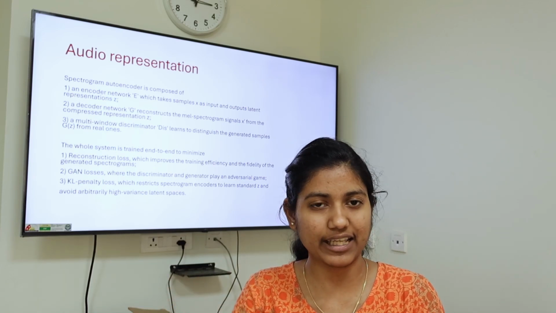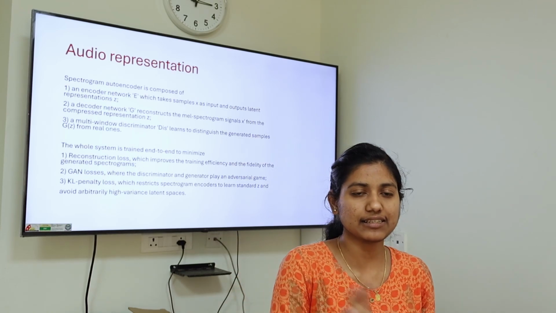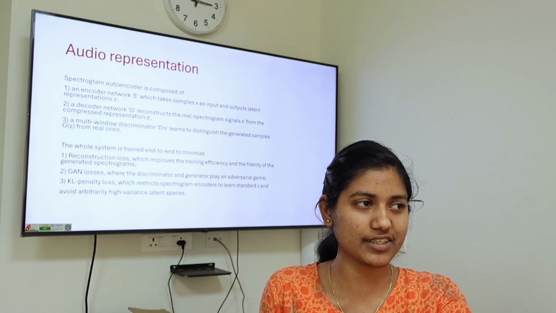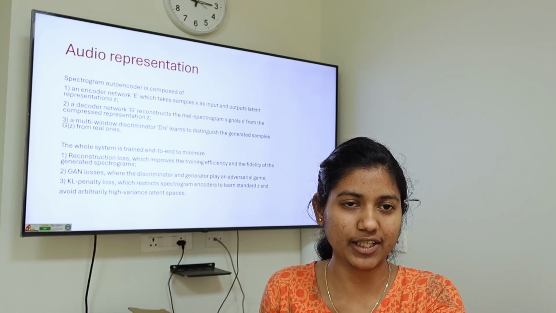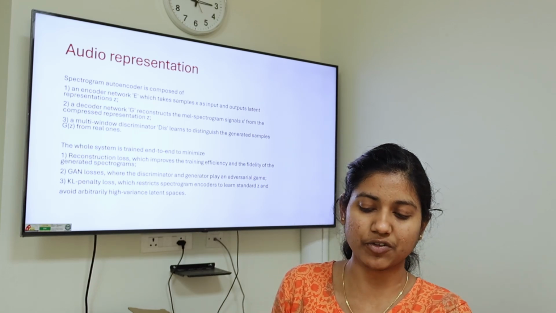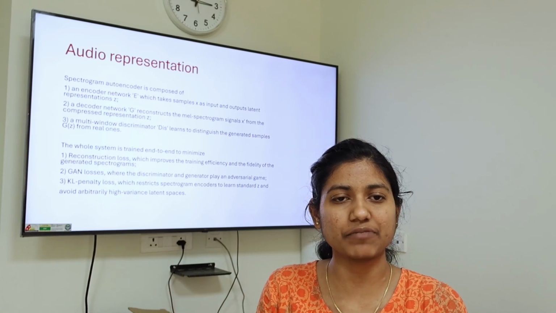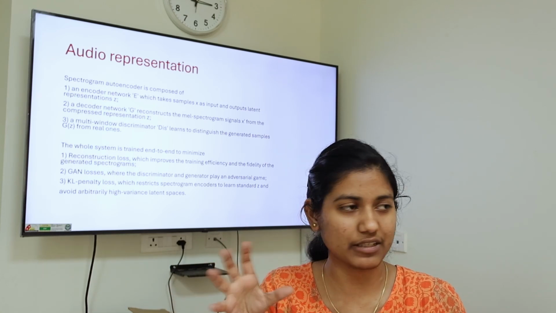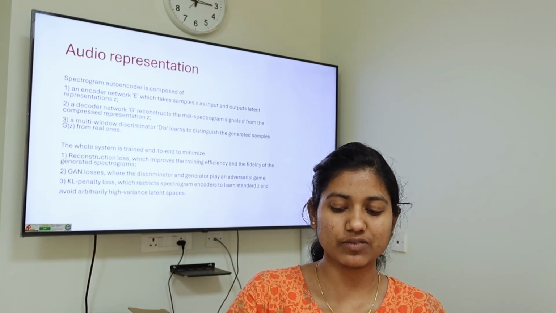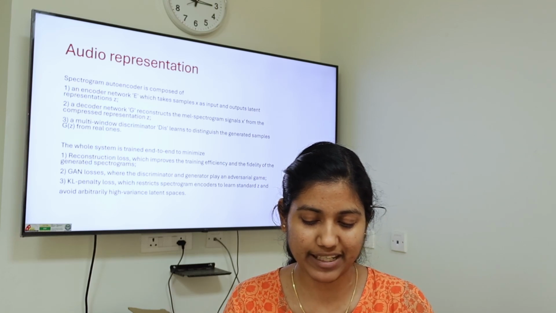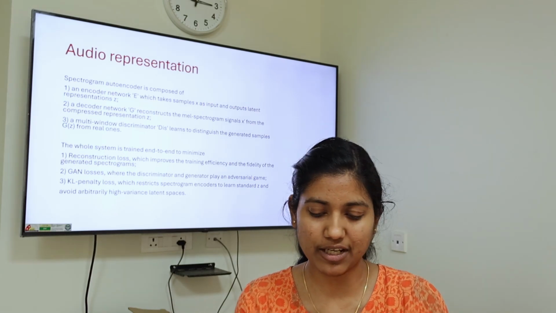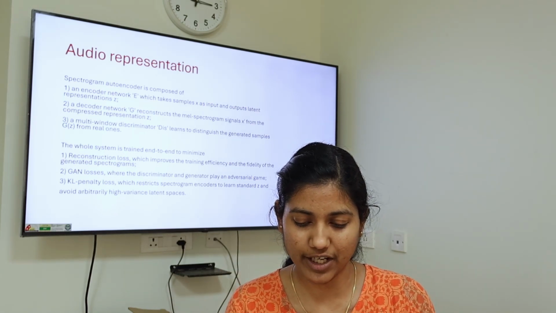It appears in image format, but what it does is convert what we usually have in the amplitude-time domain, where we capture amplitude at various time intervals, into the frequency-time domain. That representation is captured in a spectrogram. Usually they deal with the Mel spectrogram, which is nothing but having them in the Mel scale. That has more perceptual relevance, like how we humans perceive sound. It helps in converting to a log scale and capturing that relevance. So now audios are all converted to spectrograms, and we need to encode them.